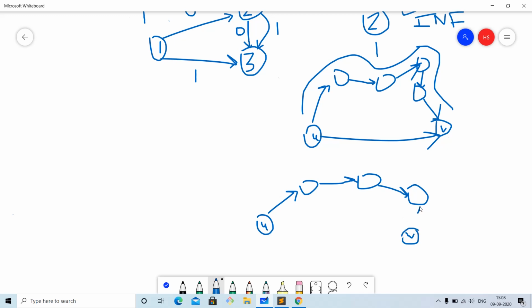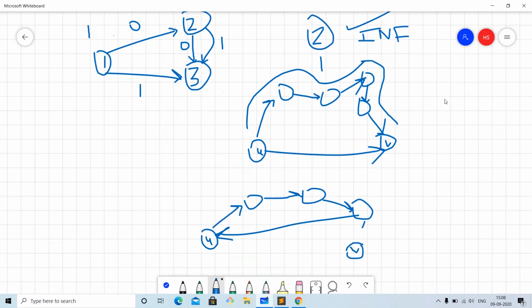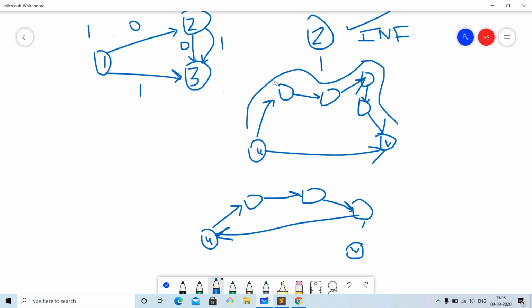Let us say we don't have a path from this node to this node directly, and instead we have a path like this. So we will have an infinite path to reach this position. It means that we will never reach this position, so the distance can also be infinite. So in this way we have to choose such kinds of paths which have a bunch of nodes between them, such that the distance can be infinite or finite but large.